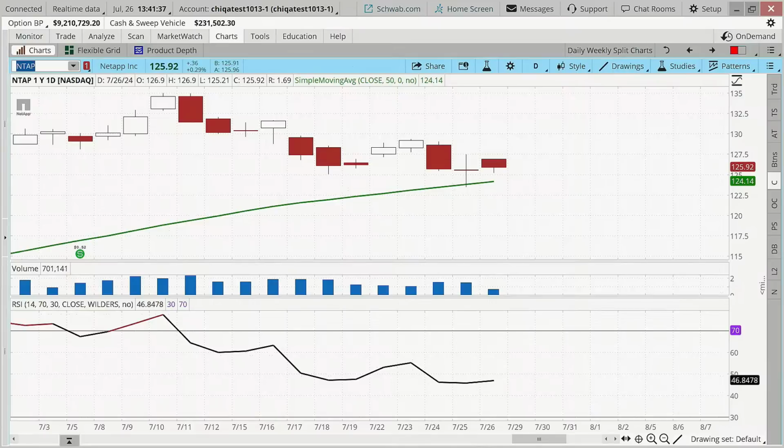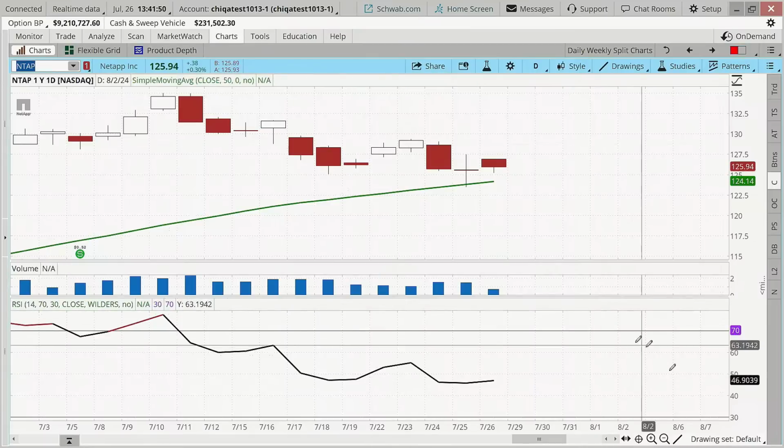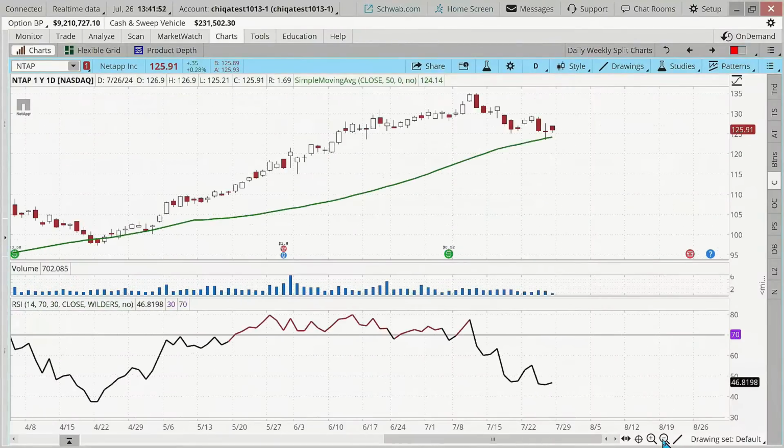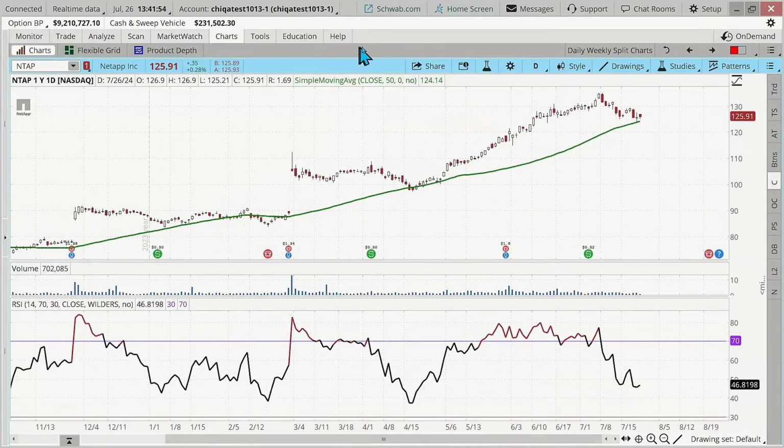Okay, so it looks like we're going to go ahead and stop that poll. It is NetApp. Let's see if we get the results here. I believe you guys get to see the results as well. It should pop up. We've got Apple 35, about a third to two-thirds. The two-thirds win, and it's going to be NetApp. Appreciate the votes coming through. But let's take a look at NetApp right now.